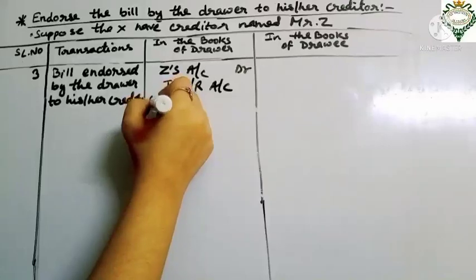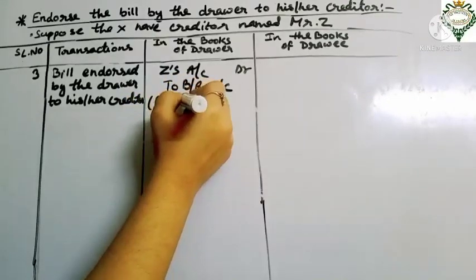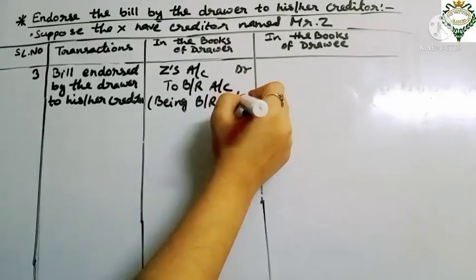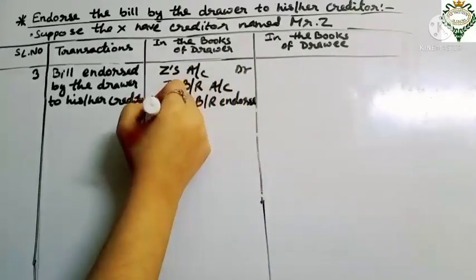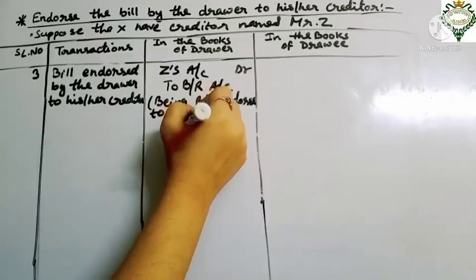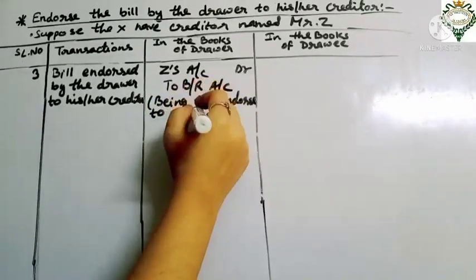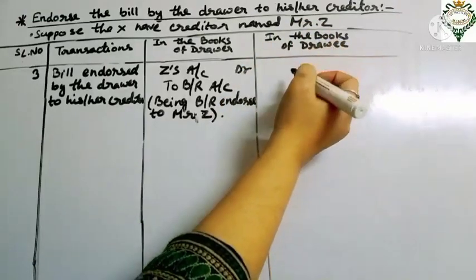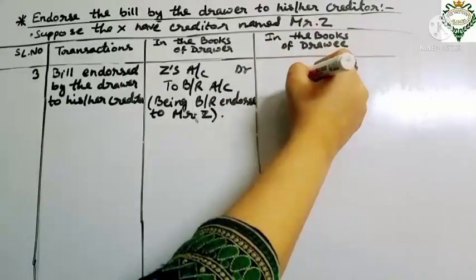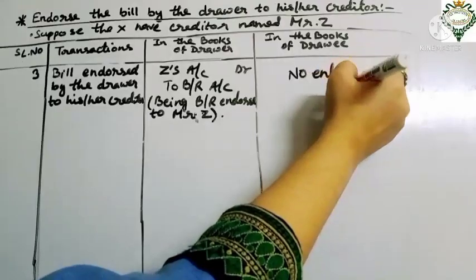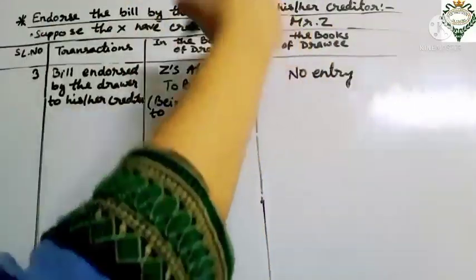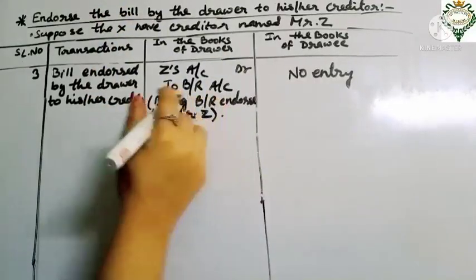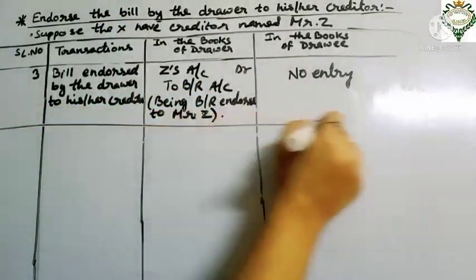The narration will be: being BR, that is bill receivable, endorsed to Mr. Z, who is the creditor. Understood? In the drawee's books we don't have to put any entry, because the drawer is giving the bill to his creditor. So the entry is maintained in the drawer's books, not in the drawee's.